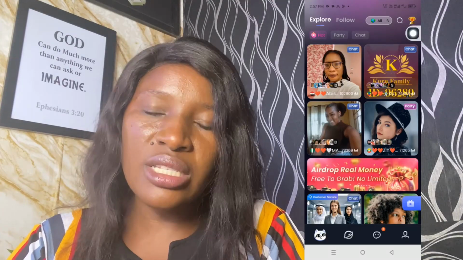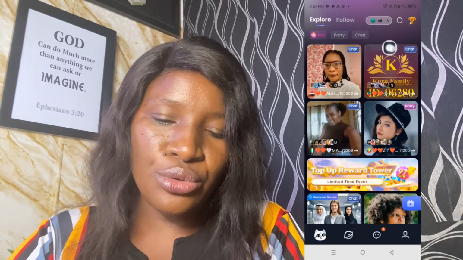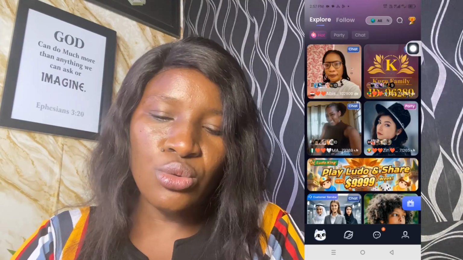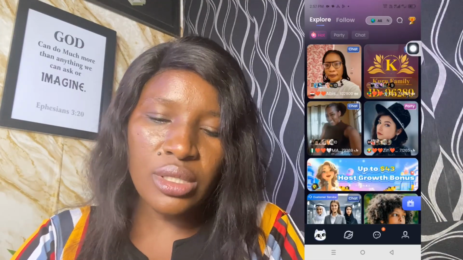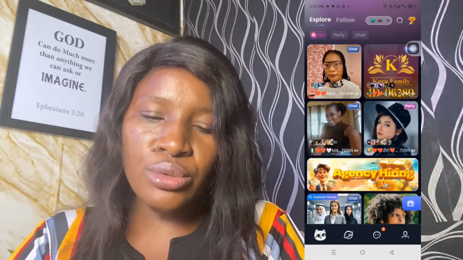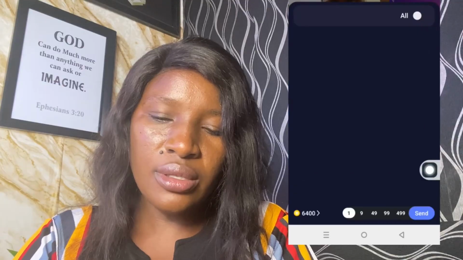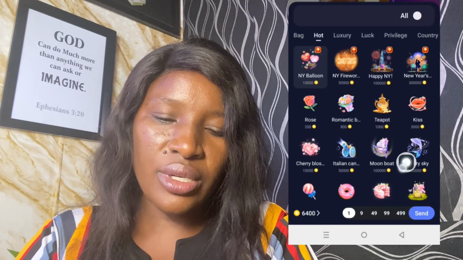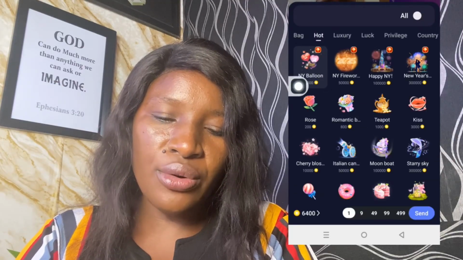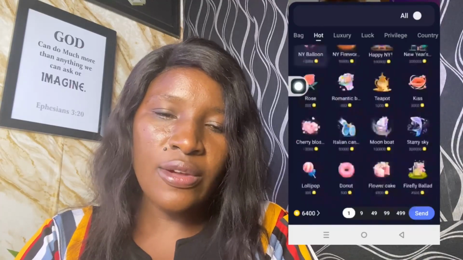So once you do the exchange, you level up. So how do you do the exchange? Once you join, let me just start a live. You are going to see the same option that you see when you are live streaming. All you need to do is click on your gift icon right here. When you click on the gift icon, you can then select hot.